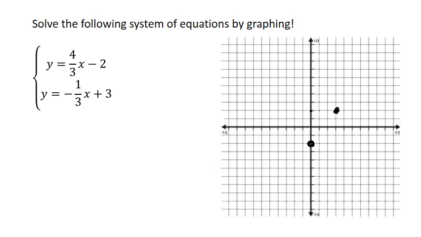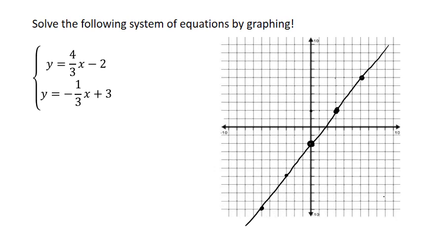And there's my new point. Up 4 to the right 3. There's my other point. I'm going to go down 4 and to the left 3, down 4 and to the left 3, just to get several points here to make sure that I've got everything graphed as well as I can.